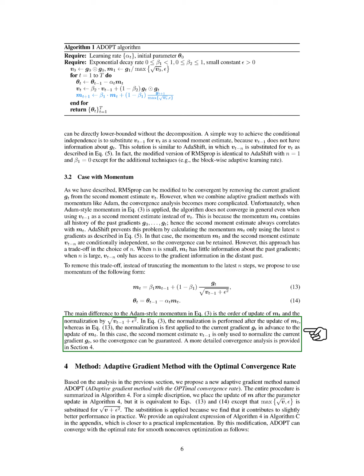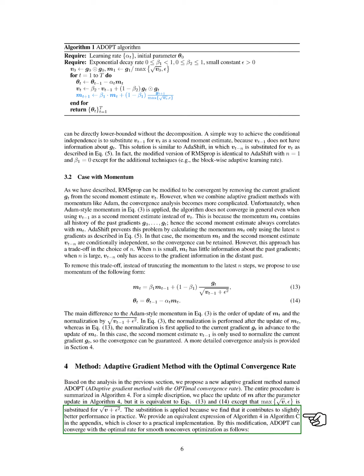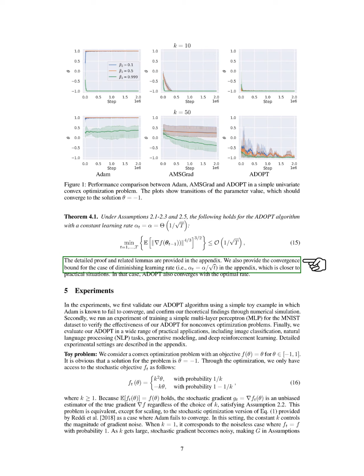We summarize the procedure in an algorithm, noting that we place the momentum update after the parameter update for simplicity, although it is equivalent to our previous equations. We find that substituting a specific normalization contributes to better performance in practice. ADOPT achieves optimal convergence rates for smooth non-convex optimization. Under certain assumptions, we establish that with a constant learning rate, ADOPT converges effectively. We also provide convergence bounds for diminishing learning rates, which are more applicable in real scenarios.